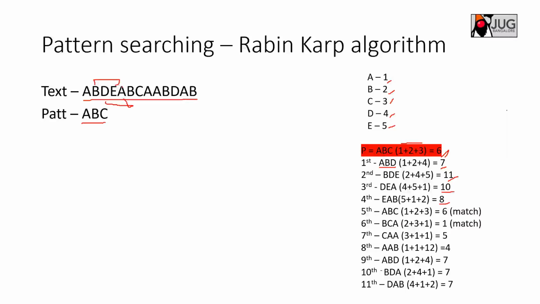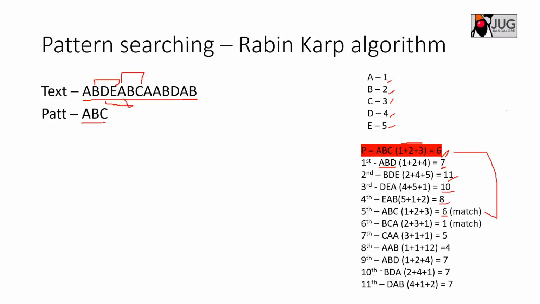And the next interesting one is this ABC. The match is 6. The computed hash is 6 here, and your input hash is 6. So when the match happens, it is not exactly the same. Okay, let me come to that.